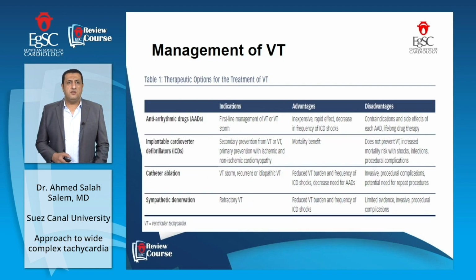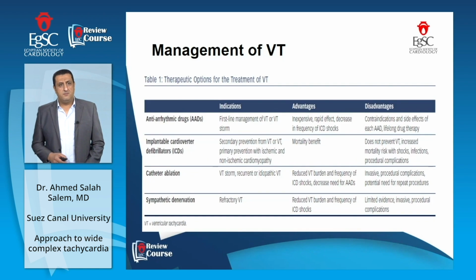For managing ventricular tachycardia, we have different options of treatment. Number one, antiarrhythmic drugs. This is a first-line management of VT or VT storm. It is inexpensive, has a rapid effect, and decreases the frequency of ICD shocks. But the disadvantages are the contraindications and side effects of each antiarrhythmic drug, and lifelong drug therapy.